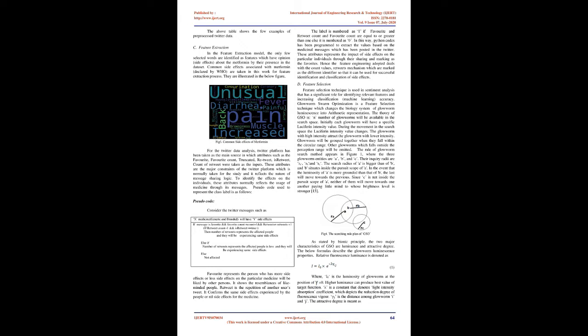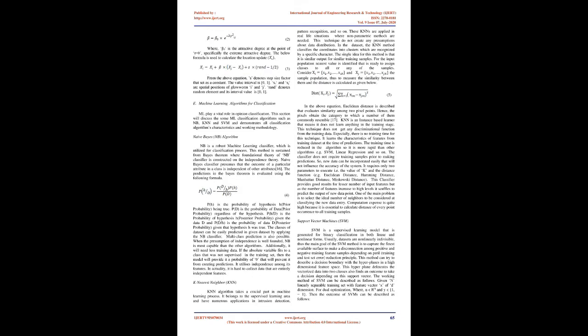From the above equation, s denotes the step size factor that is set as a constant. The value interval is 0, 1. xi and xj are the spatial positions of glowworm i and j. Rand denotes a random element and its value interval is 0, 1.